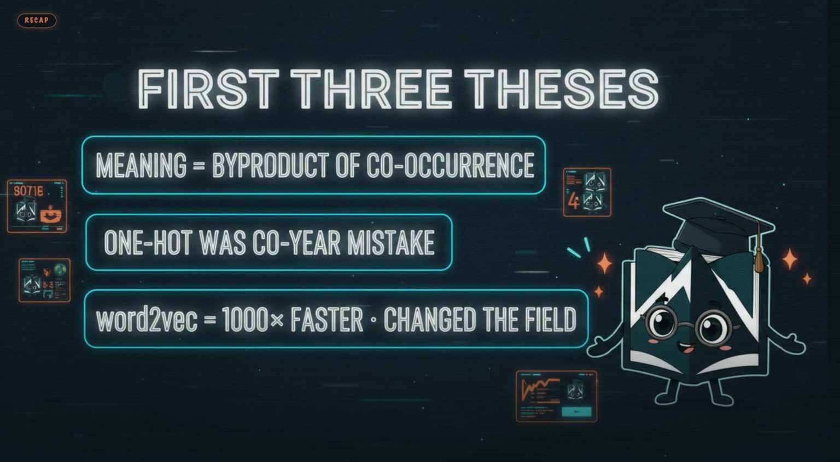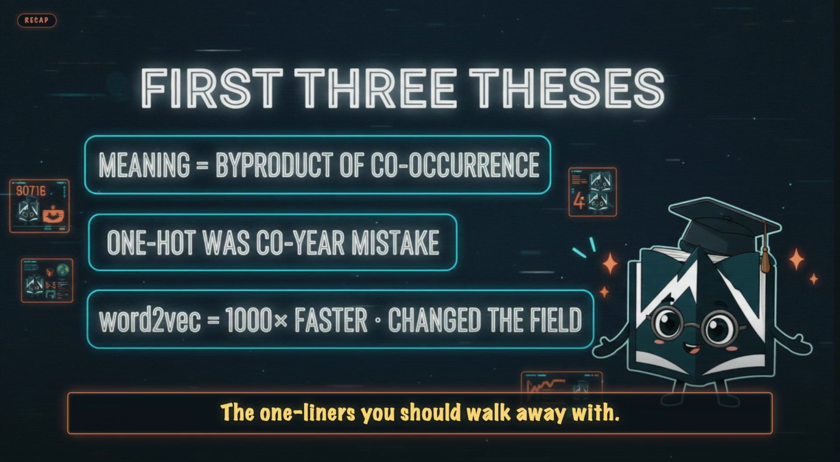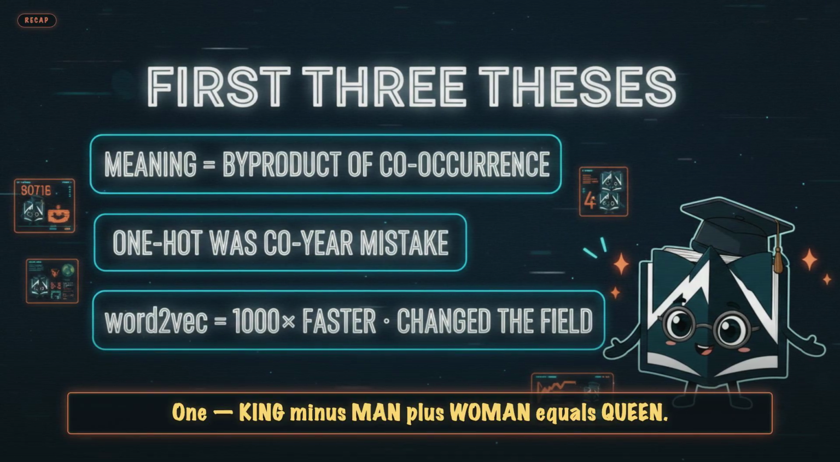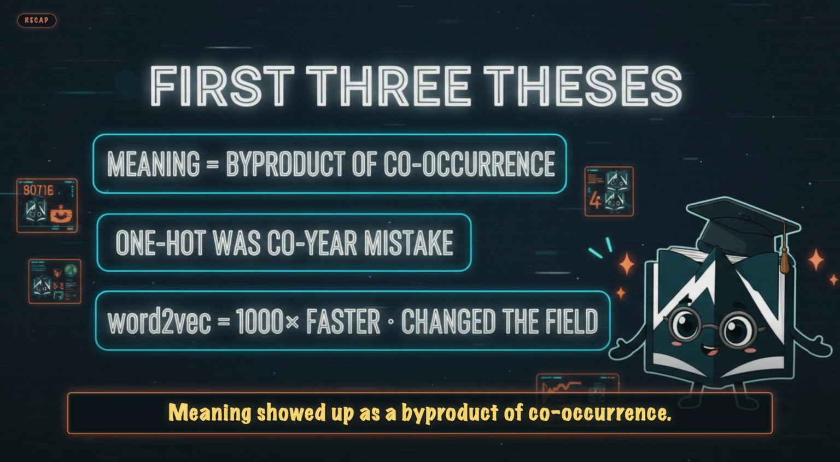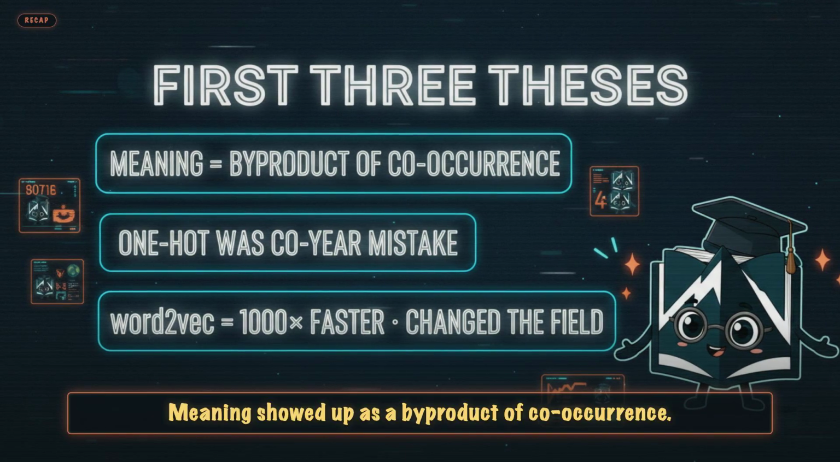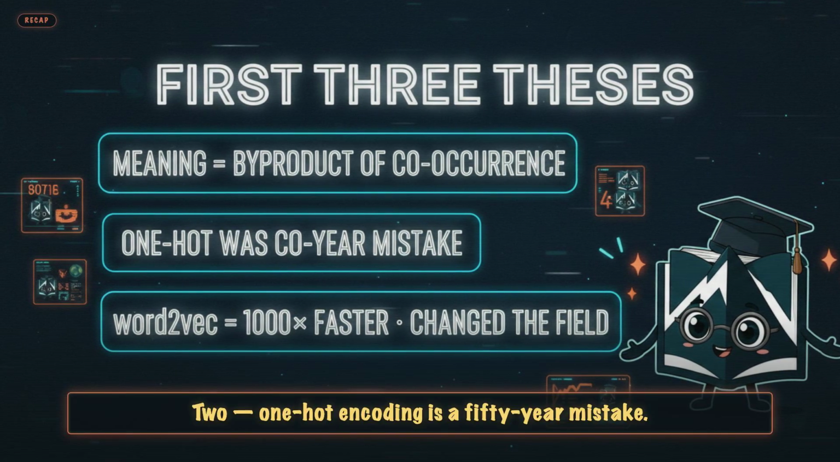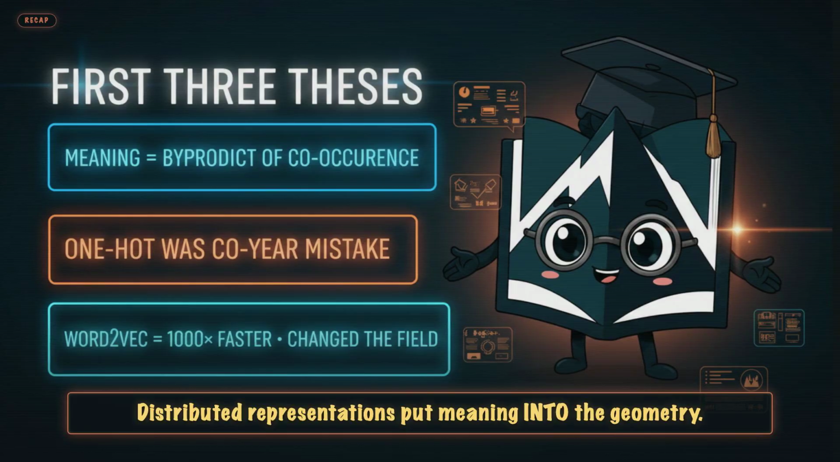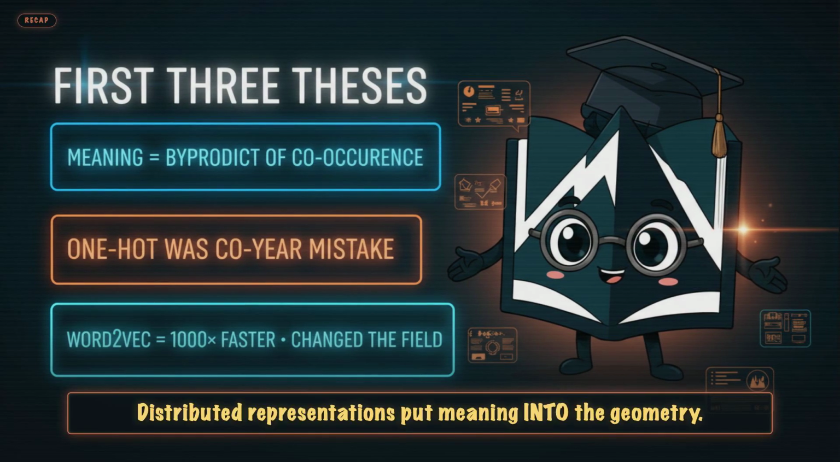Now the theses. The one-liners you should walk away with. 1. King minus man plus woman equals queen. Meaning showed up as a byproduct of co-occurrence. Nobody programmed it in. 2. One-hot encoding is a 50-year mistake. Distributed representations put meaning into the geometry.